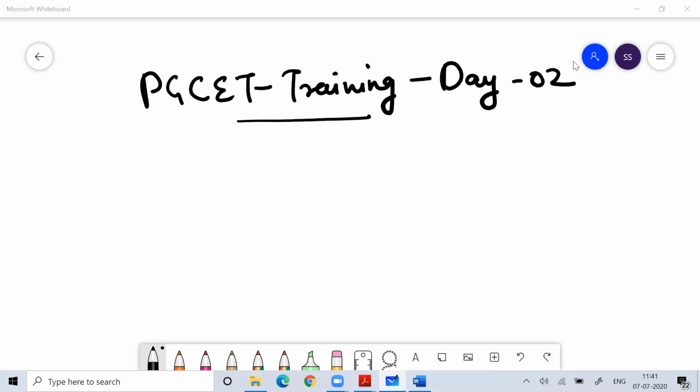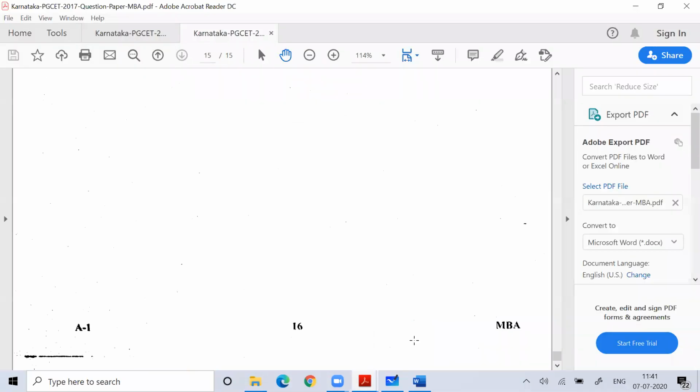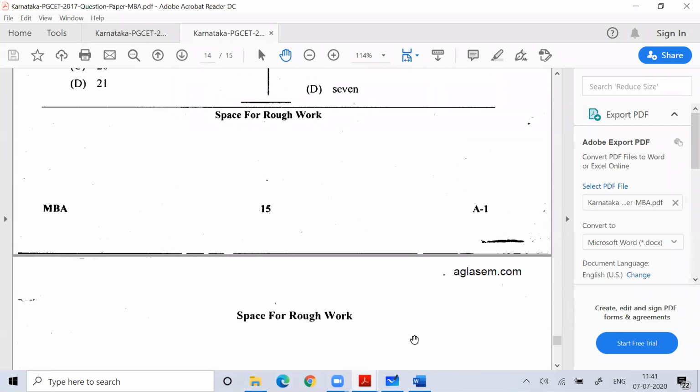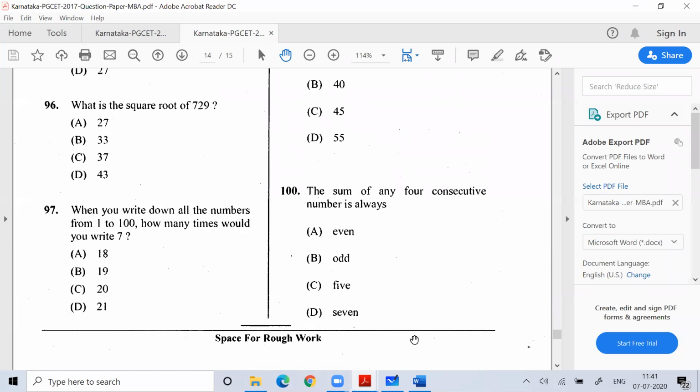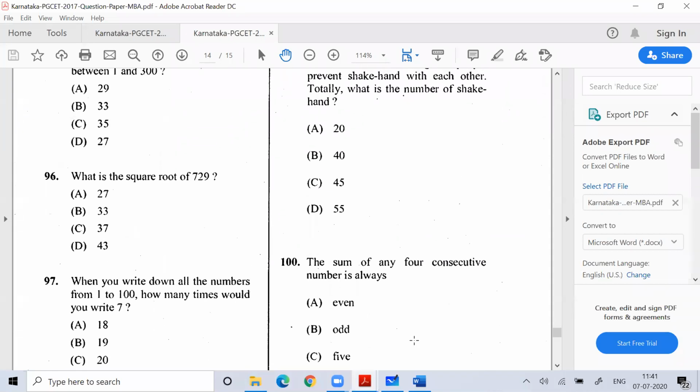Before percentages, in the morning slot, we talked about a few basic concepts of Vedic maths. It is important that our basic concepts of Vedic maths are strong. I also told you that you should be good with tables, squares, and cubes. Try to remember as many tables, squares, and cubes as you can.